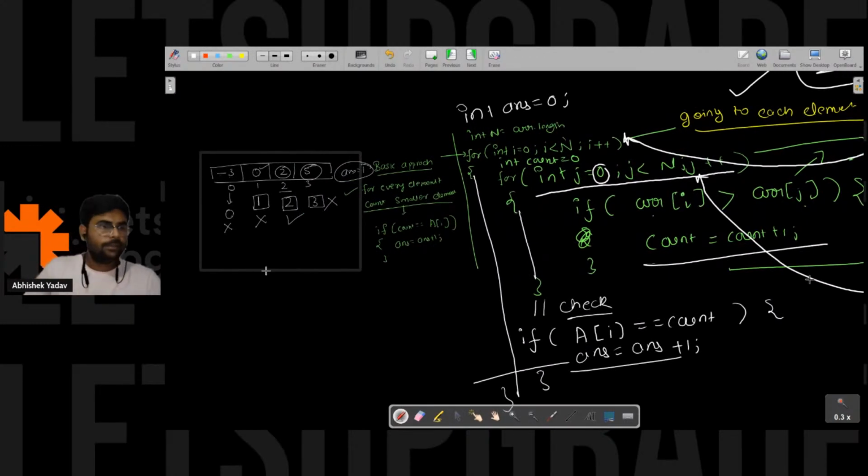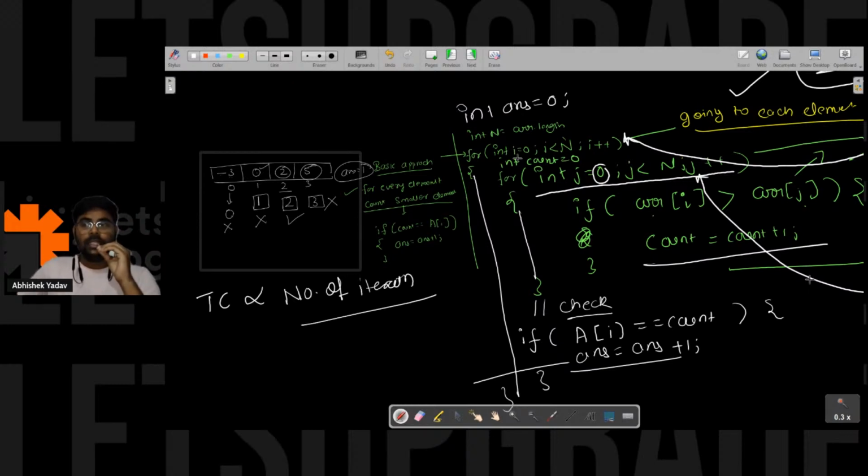Time complexity is directly proportional to the number of iterations. That means how many times you are executing the for loop.